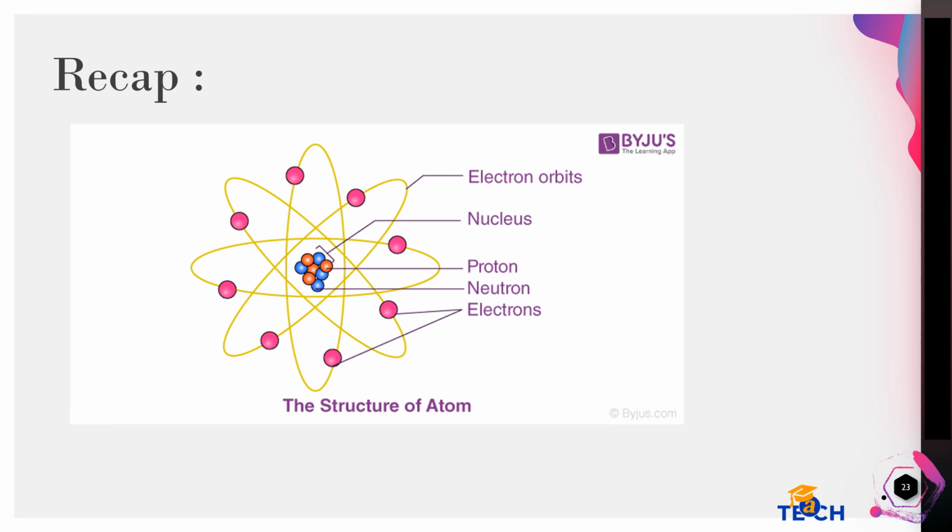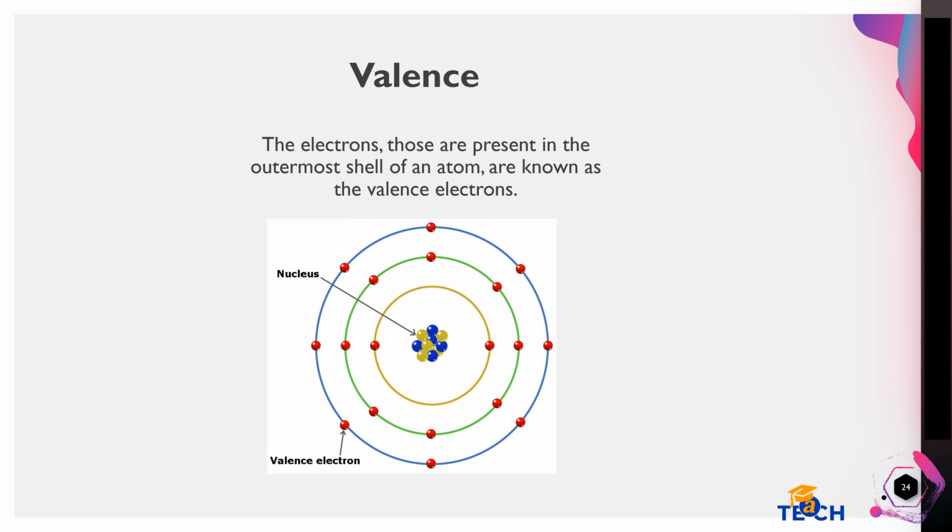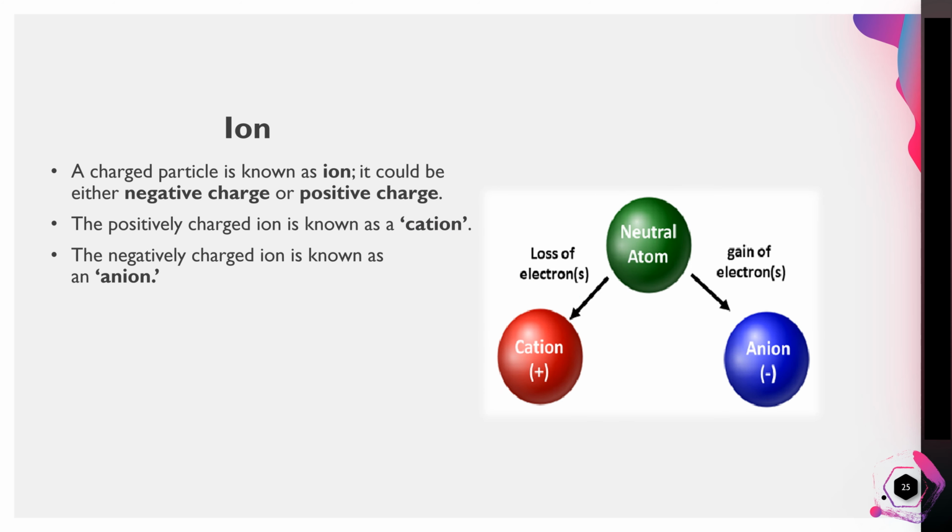Let's have a little recap. This is the structure of an atom. An atom is composed of protons, neutrons and electrons. Protons and neutrons are at the center of an atom. Electrons orbit the nucleus. What is valence? The electrons that are present in the outermost shell of an atom are known as the valence electrons. What is an ion? A charged particle is known as an ion. It could be either negative charge or positive charge. The positively charged ion is known as a cation. The negatively charged ion is known as an anion.